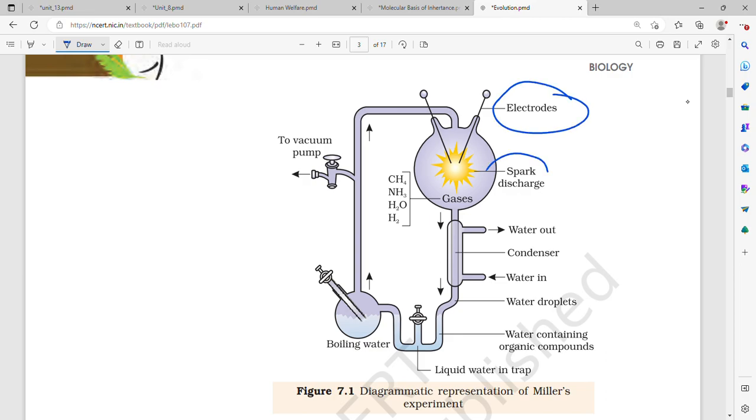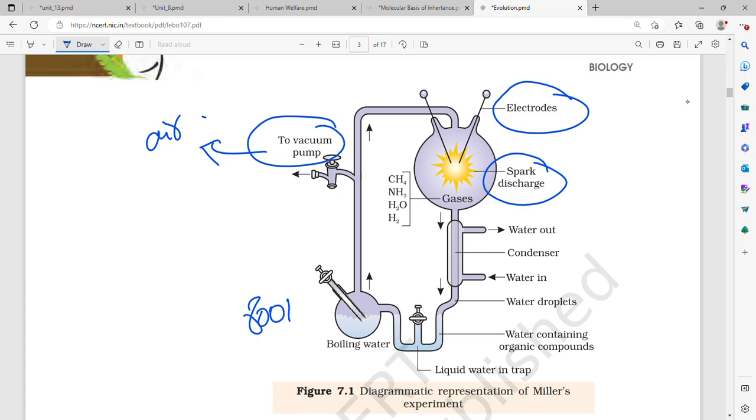You can see in this experiment by S.L. Miller, the vacuum pump, where the air is being pumped out so that there is no atmosphere, and here the water is being boiled at 800 Kelvin. Then here the electrodes, that is thunder and lightning, are producing a spark discharge.